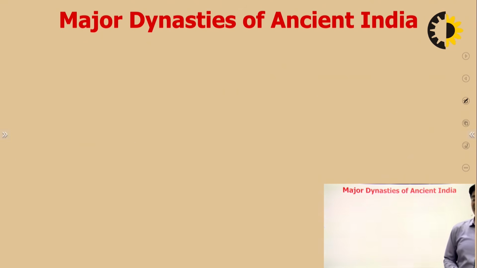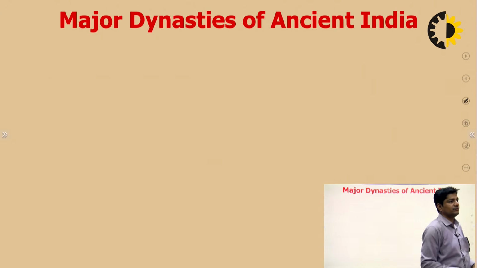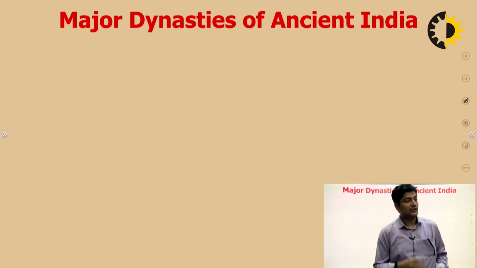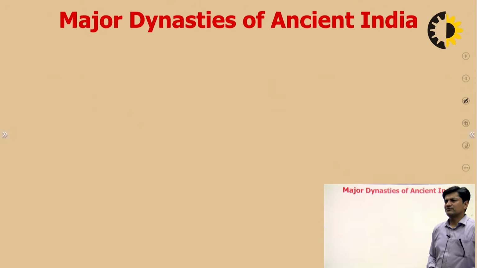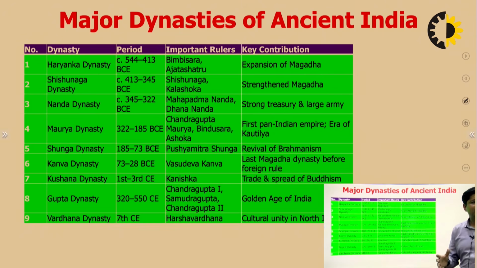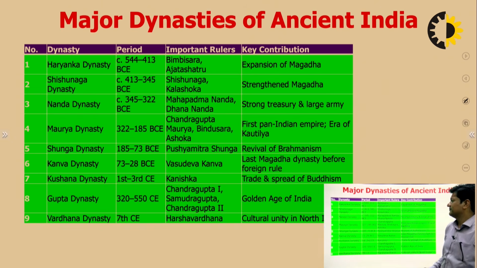We know about the Haryanka dynasty, the Shishunaga dynasty, the Nanda dynasty that was rooted out by Chanakya, when Chandragupta Maurya was sworn in. We know about the Mauryan dynasty, the Sunga dynasty, Pushyamitra Sunga. We know about the Kanva dynasty and lots of others, Gupta dynasty, Satavahana. So I am presenting a table to recap the major dynasties in short.